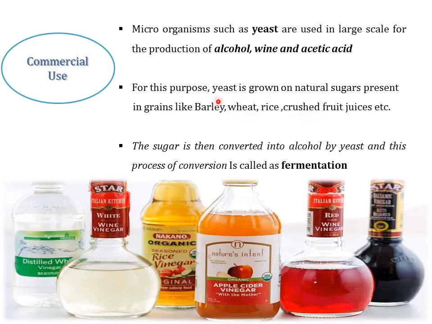Then this yeast breaks down the sugar and converts it into alcohol, and this process of conversion is called fermentation. Fermentation is the process of converting sugar into alcohol. Fermentation was discovered by Louis Pasteur in 1857.